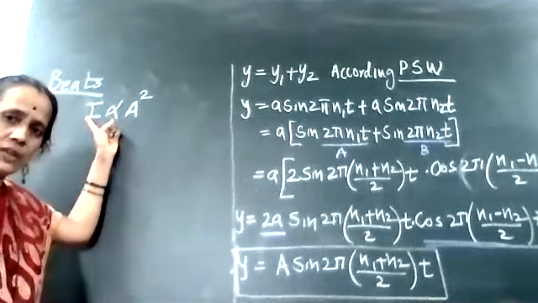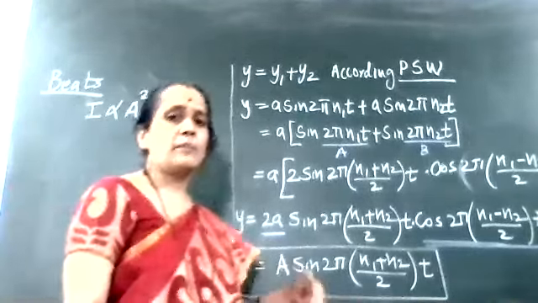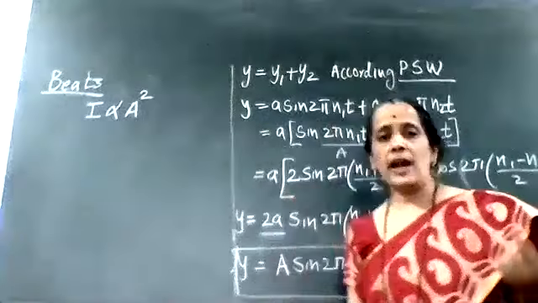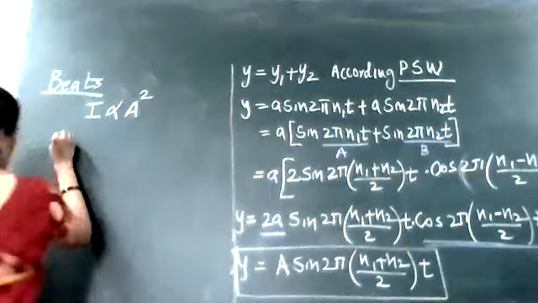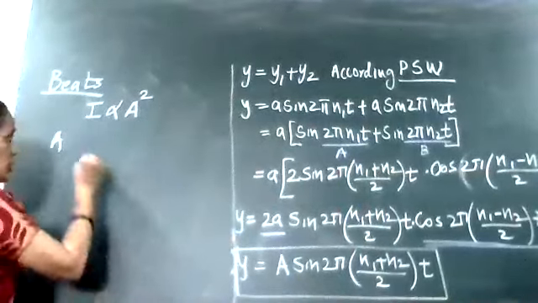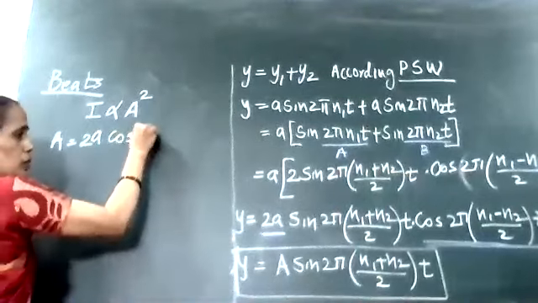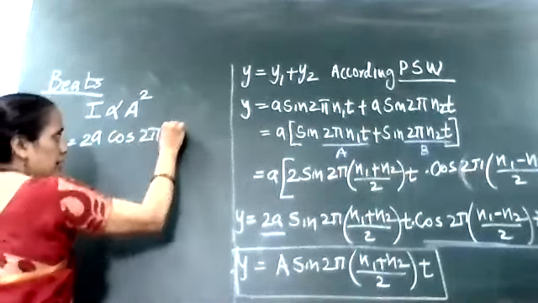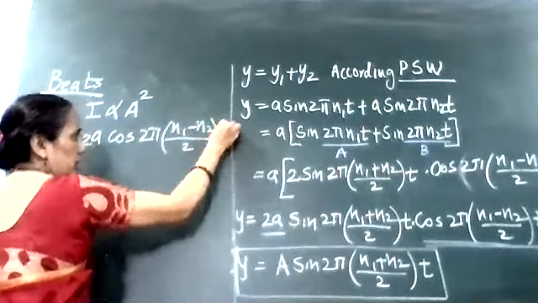From this amplitude value, I can find the maximum amplitude point and the minimum amplitude point. So what is our amplitude value? Our amplitude value is equal to 2a cos of 2π into bracket (n1−n2) upon 2 into t.